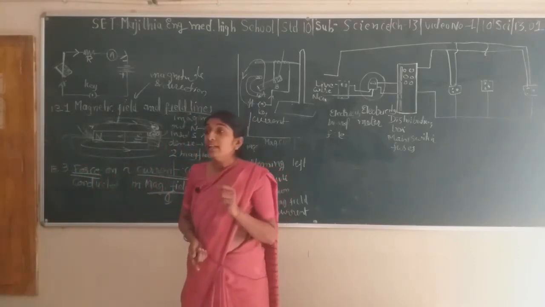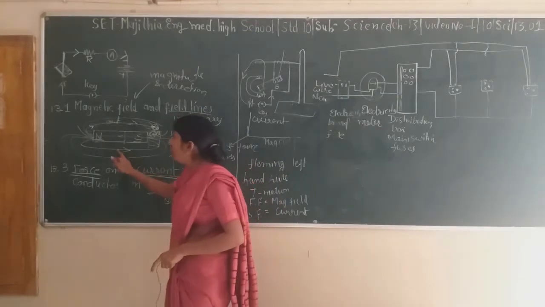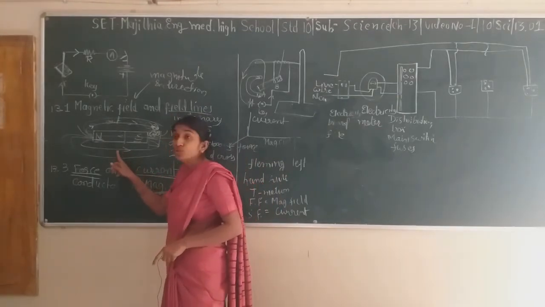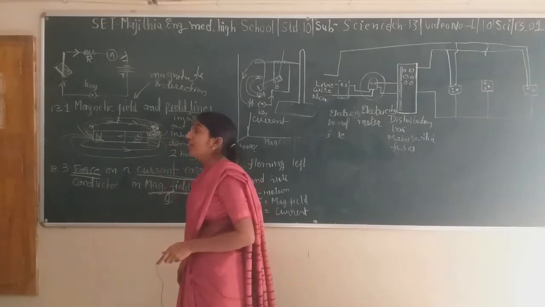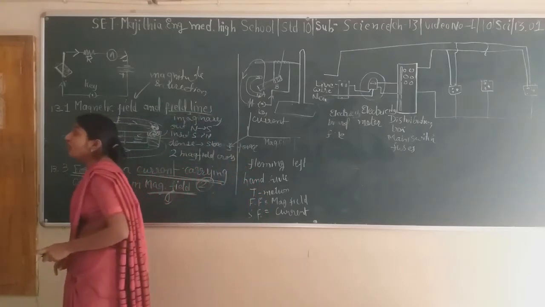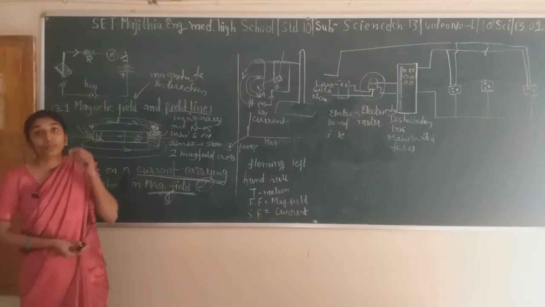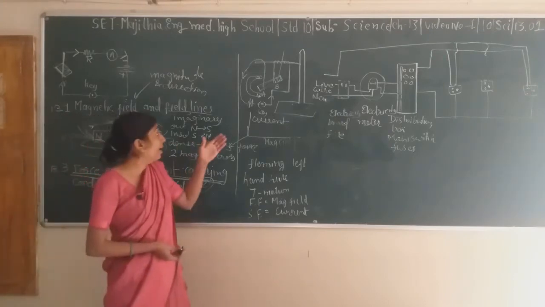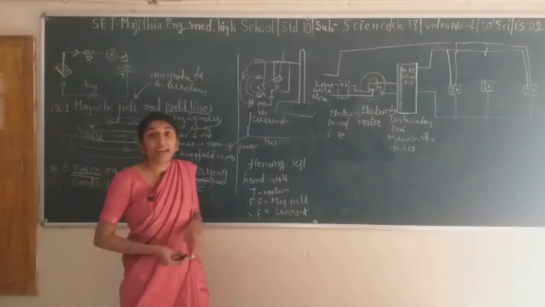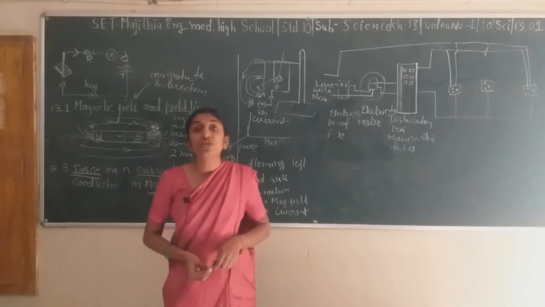Another property is that if magnetic field lines are parallel to each other, that shows a uniform magnetic field. We are saying that magnetic field lines are purely an imaginary quantity.